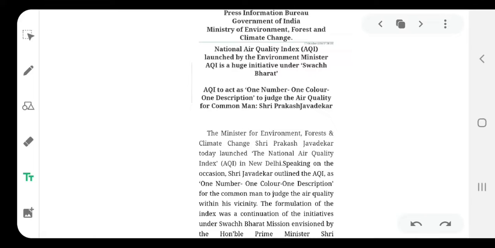This AQI number is a single number, with one color code associated with it, and a description of this color code. We will understand the number, the color code, and the description associated with it in the upcoming slides.